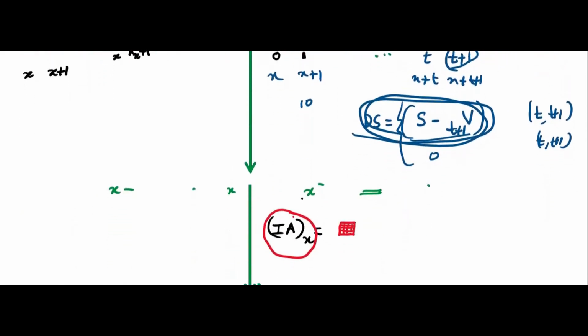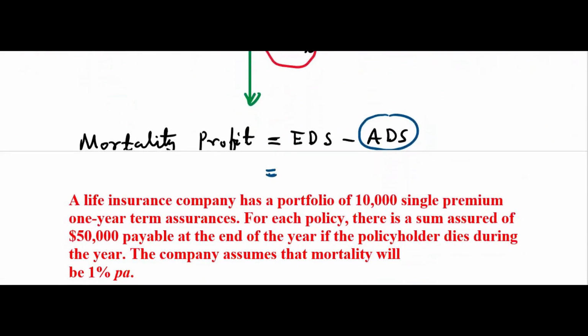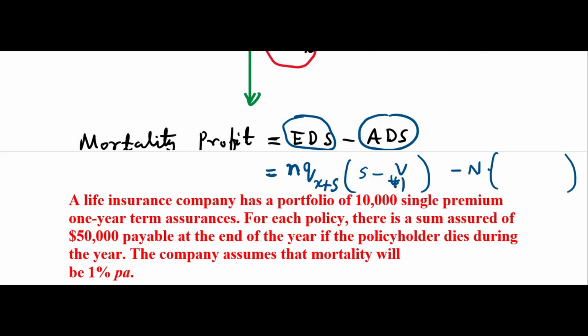So when we say expected death strain, you have to write this way: the probability of dying of each individual, q, where the age is x plus t. And here, actual death strain, n into, say, suppose n people will die. For them, you have to do the same thing, S minus V(t+1), S minus V(t+1).